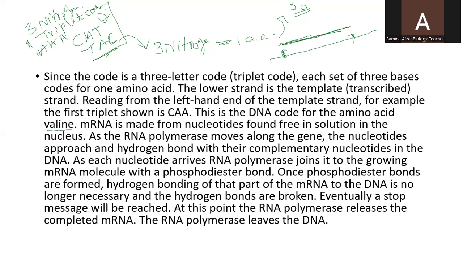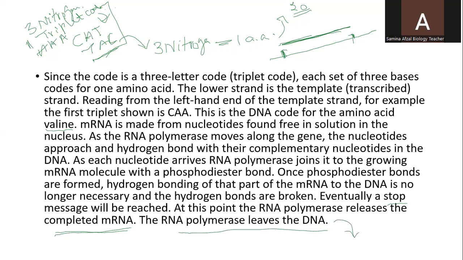Eventually, a stop message will be reached, a stop message which will stop the process of transcription. Because it will show the part of the DNA which has to be copied, which has to be transcribed, it is completed. At this point, the RNA polymerase releases the completed RNA. It means the messenger RNA has been completed and the RNA polymerase leaves the DNA.